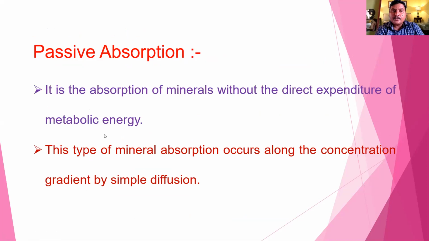What is meant by passive absorption? It is the absorption of minerals without the direct expenditure of metabolic energy; it does not require energy in the form of ATP. It is down the concentration gradient, meaning from higher concentration to lower concentration.